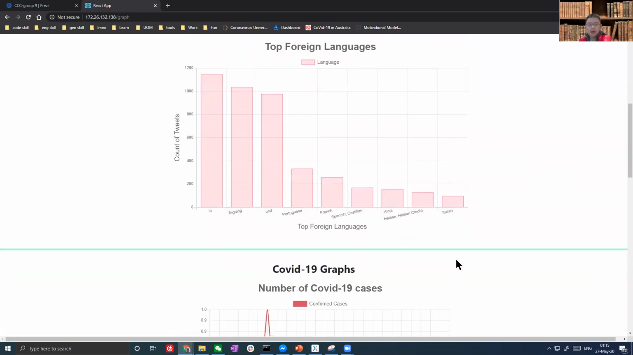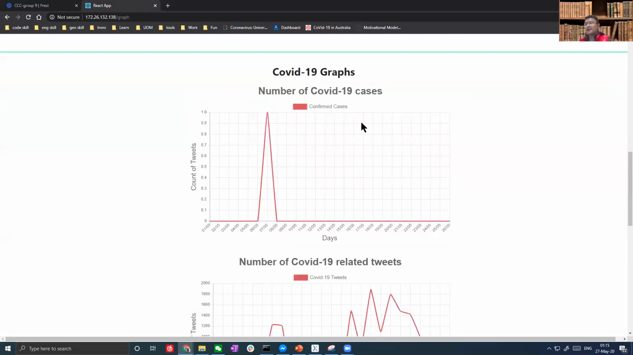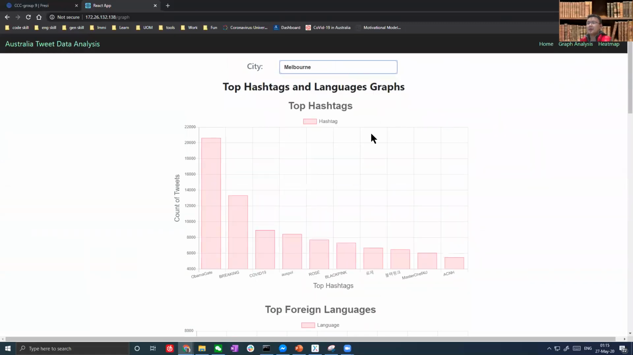Scroll down the screen, we have the coronavirus 19 related graphs presented here, a combination of several charts. The first chart shows the number of coronavirus 19 cases this month. Let's go back to Melbourne first.